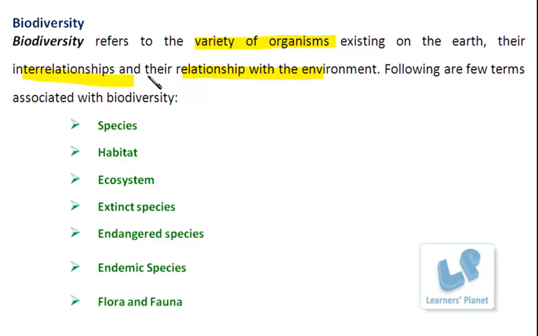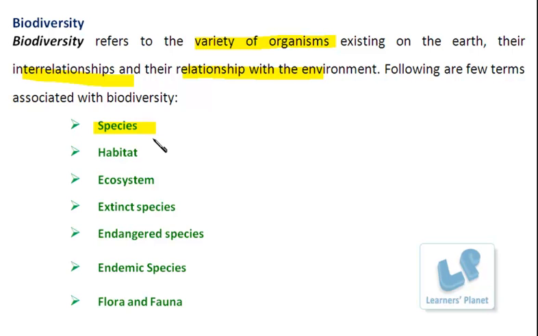Now, when we are discussing the term biodiversity and forest, there are some important terms that you must know. That is species. Do you know what exactly this species means? Basically, it is a group of organisms. Do you know which type of organisms?